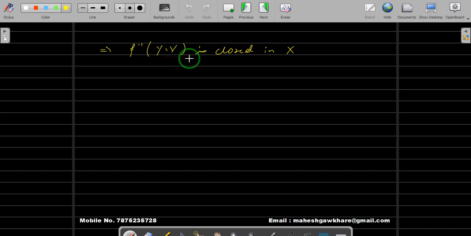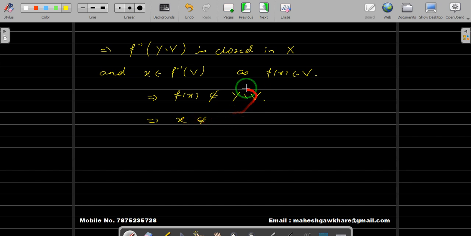F inverse of Y difference V is closed in X, and we also know that this x belongs to F inverse of V, because f(x) belongs to V. That implies x belongs to F inverse of V. Now this also implies f(x) does not belong to Y difference V, because f(x) belongs to V, and if you remove that entire set V from Y, it cannot be in Y difference V. So if f(x) does not belong to Y difference V, this implies x cannot be in the inverse image of this set. So x cannot be inside F inverse of Y difference V.